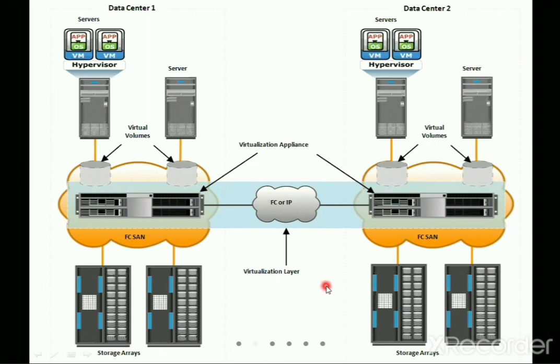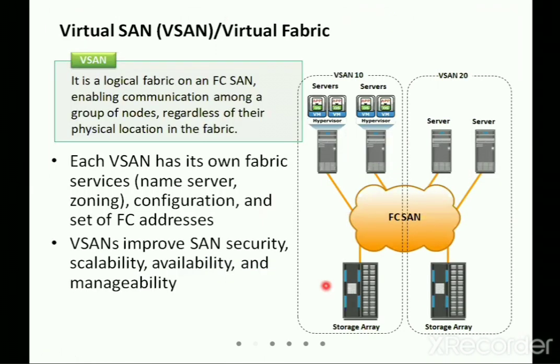Then the last one is the virtual SAN, where you have a particular SAN irrespective of the groups or the nodes, or even irrespective of the physical location you are trying to communicate. Here you can check, this is vSAN 10 having the storage array at a different location.